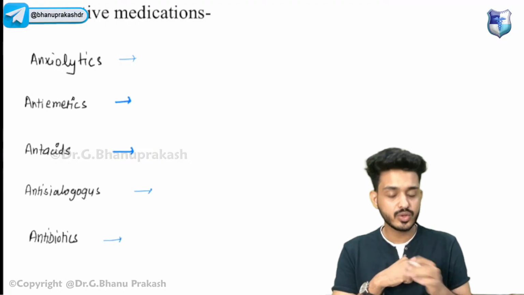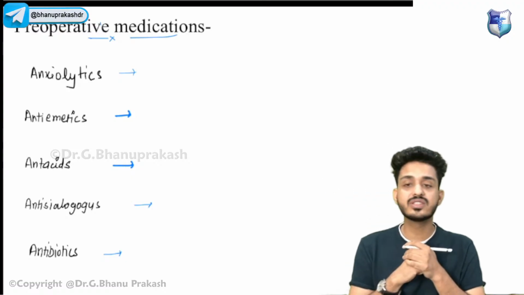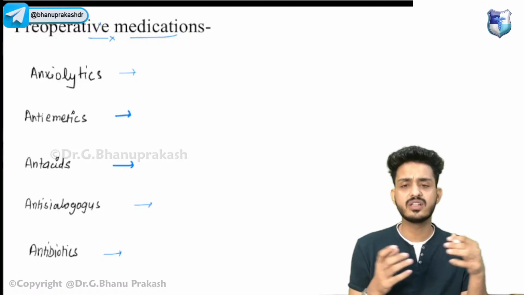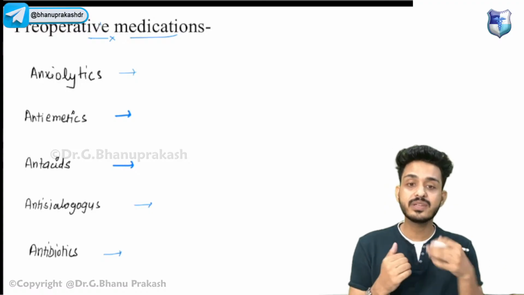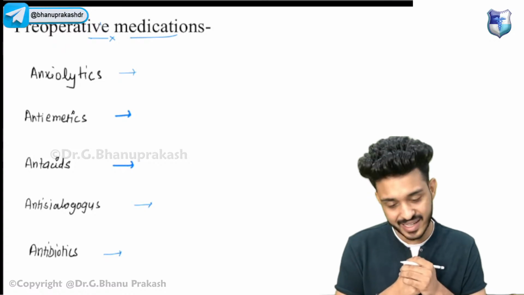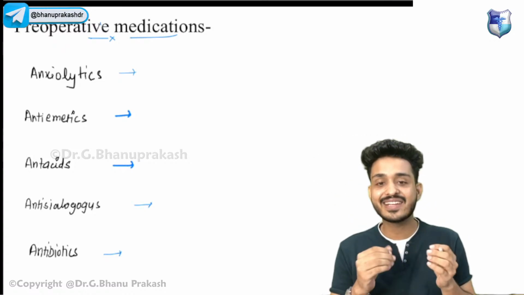Now what we need to do, look here: the patient is coming to the surgery department, and he will be seeing multiple instruments, scissors, all those things. So he must be very, very anxious. Okay, so how can we decrease the anxiety of the patient? We can decrease the anxiety of the patient by giving some drugs. These are known as anxiolytic drugs.